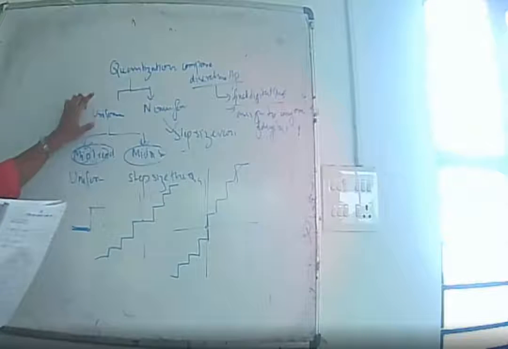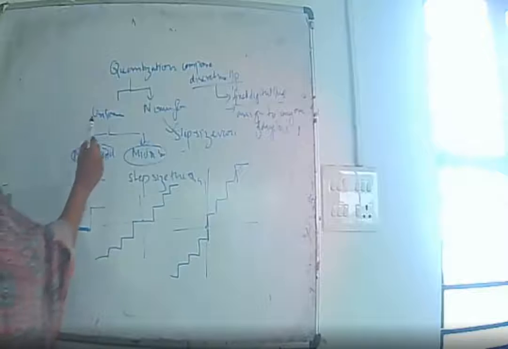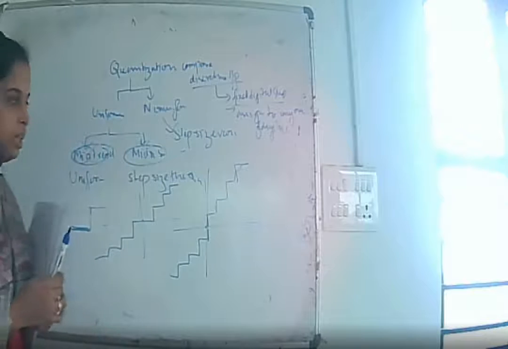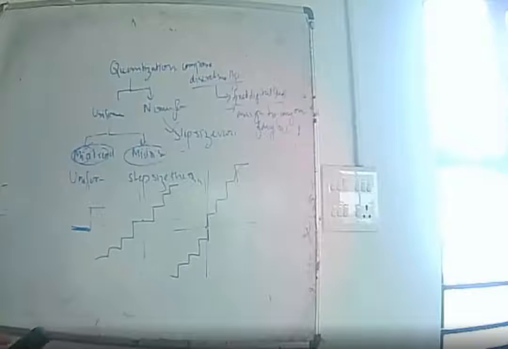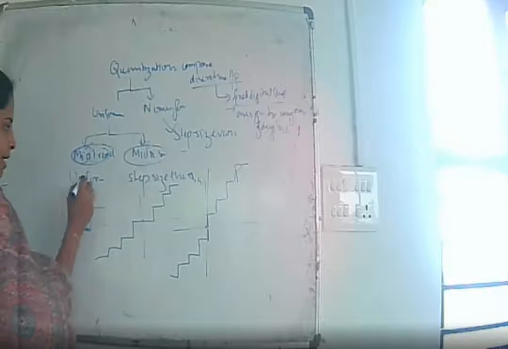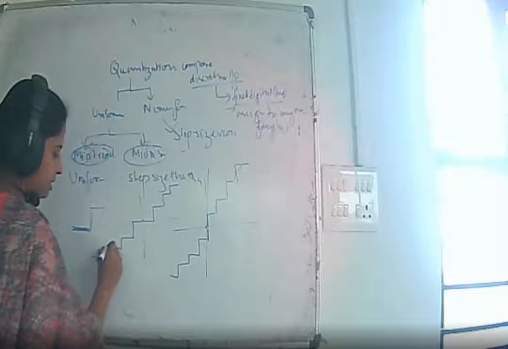And there are two types of quantization: uniform quantization and non-uniform quantization. In uniform quantization, there are two types, that is mid-thread and mid-rise. In mid-thread, this is the thread part and this is the rising part.